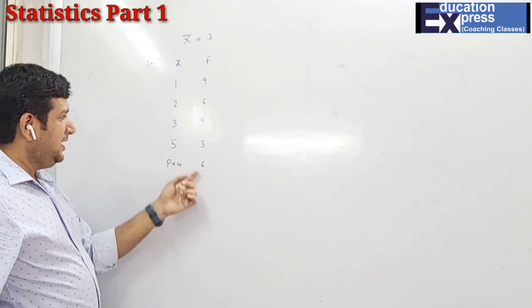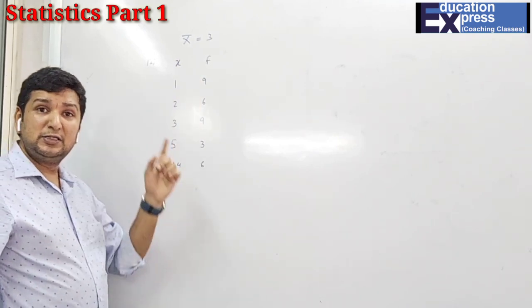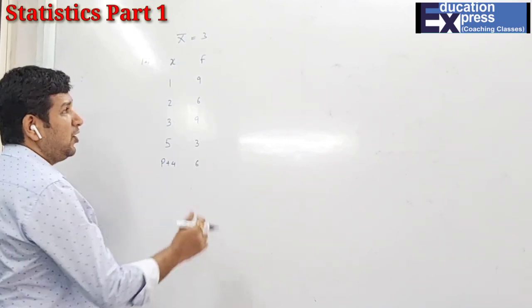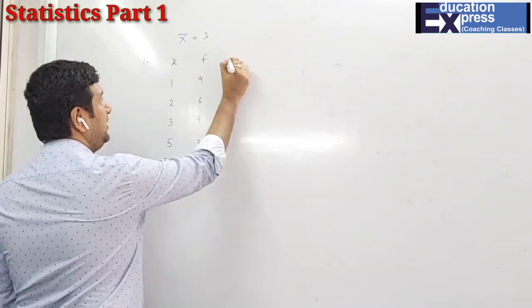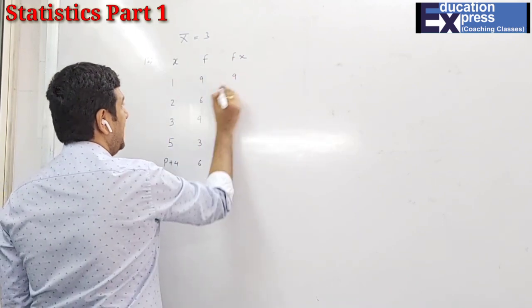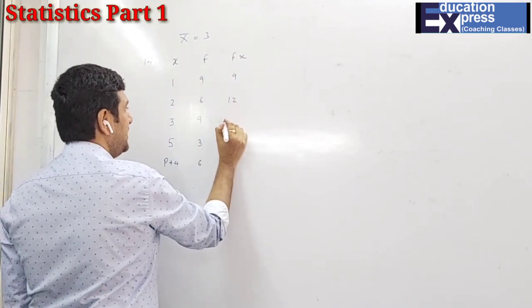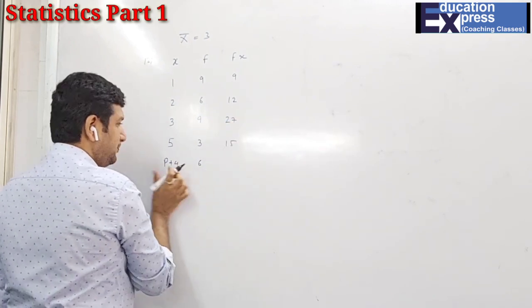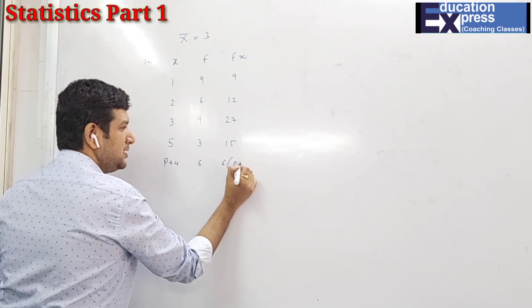Your frequency, everything is available, but what is missing is your observation. So first of all, we know this is x, this is f. To find the mean, we have to find fx. 9 ones are 9, 2 sixes are 12, 3 nines are 27, 5 threes are 15, and then 6 into (p plus 4).